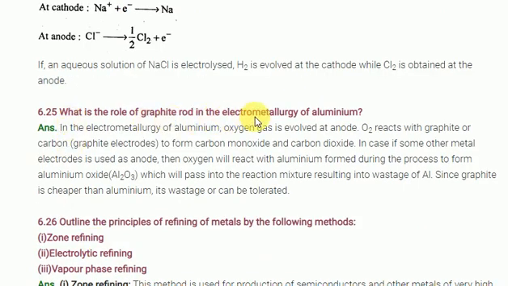And what is the role of graphite in the electrometallurgy process? Graphite acts as a reducing agent. It reduces aluminum oxide to aluminum only. That's why they use it in the electrometallurgy process.